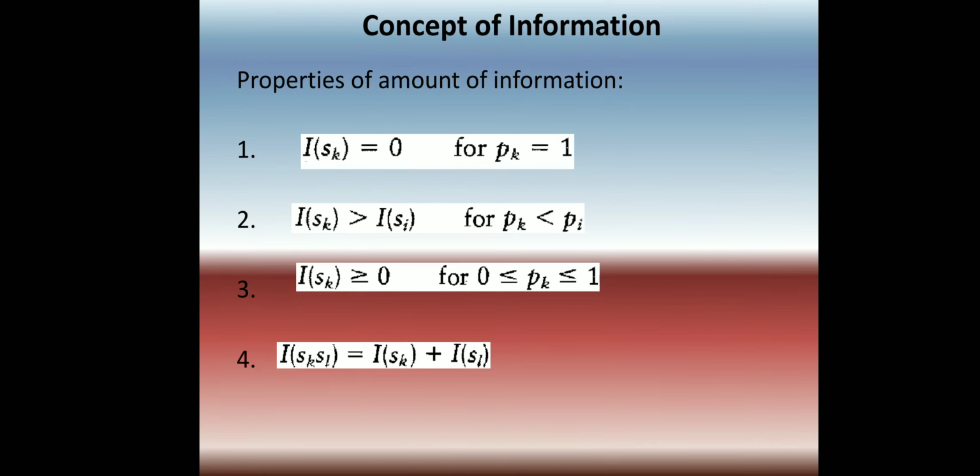And the last property, I of s_k s_l is equal to I of s_k plus I of s_l. That means s_k and s_l are 2 independent events. If we find the information of those combined events, then the amount of information should be added, not multiplied. So these are the different properties of the amount of information.